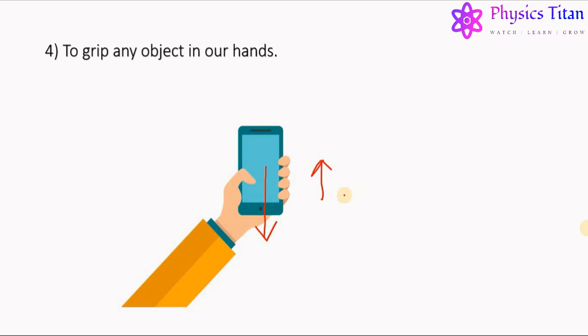If, due to some reason, the friction in our hand gets reduced, maybe due to the presence of some oil or water, then it becomes very difficult to hold any object. So a sufficient amount of friction is required to hold anything in our hand. These were some important desirable or positive effects of friction.